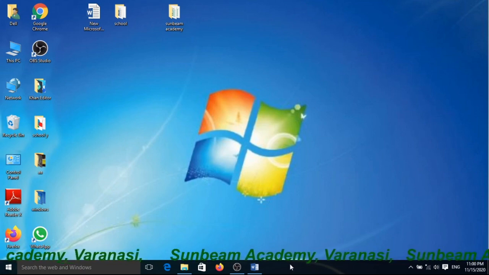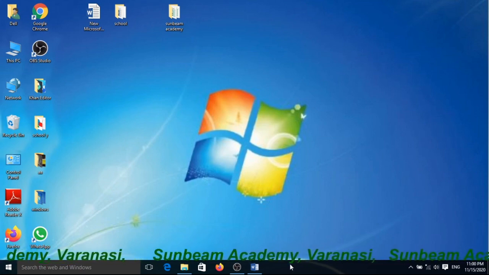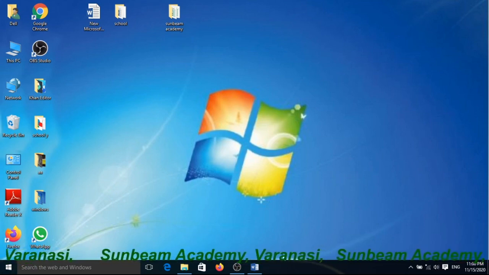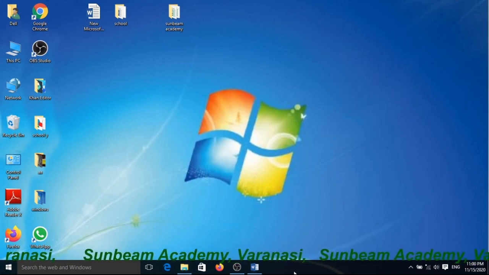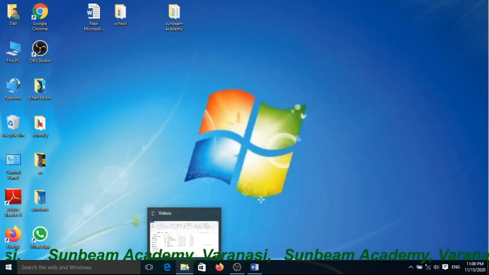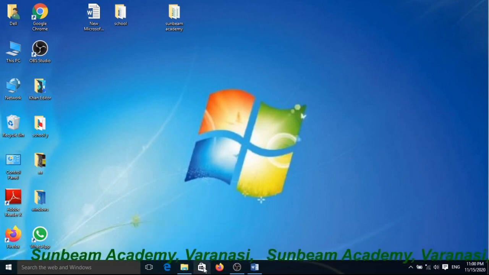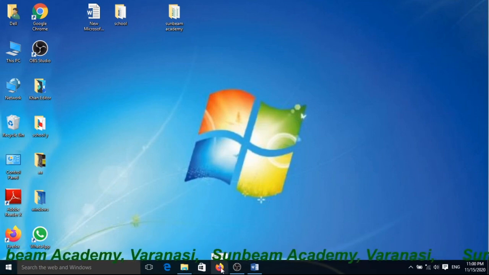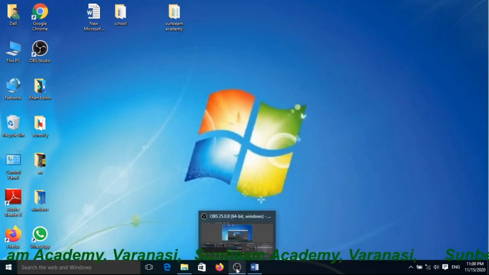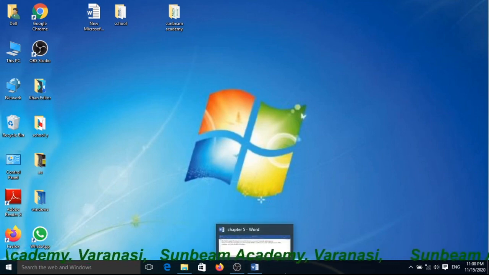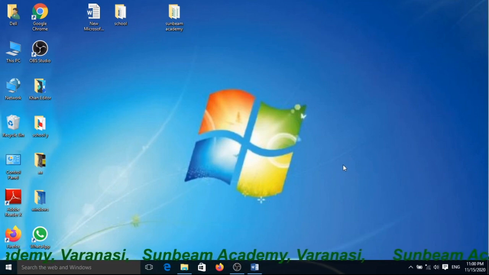Whenever you open a program, document or window, suppose you want to open from here any country. This is a folder, and it is Firefox, and it is documents and any other.